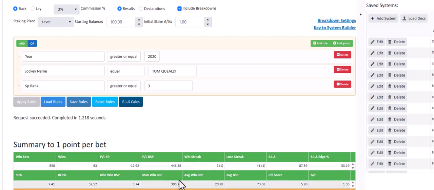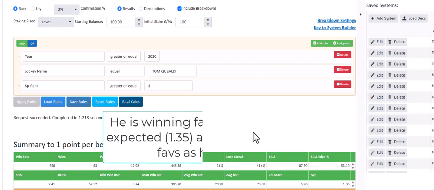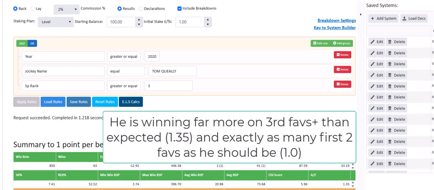But the fact that he's had a 396 winner at 396.7 BSP has absolutely nothing to do with the fact that the AE value for Tom Queally on third favourites or bigger is 1.35. That is huge. Okay. So Tom Queally is well outperforming the stats on horses that are third favourite or bigger.